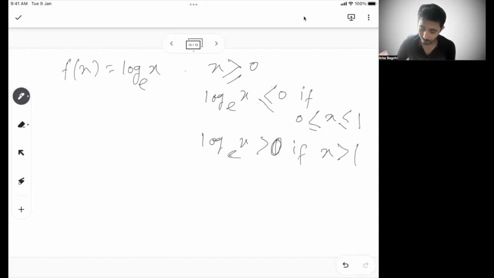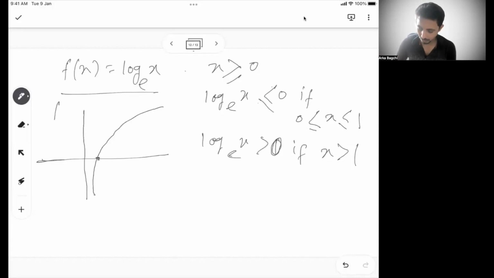So what if I draw a graph of f(x) equal to log of x base e? The graph of log of x base e goes like this.